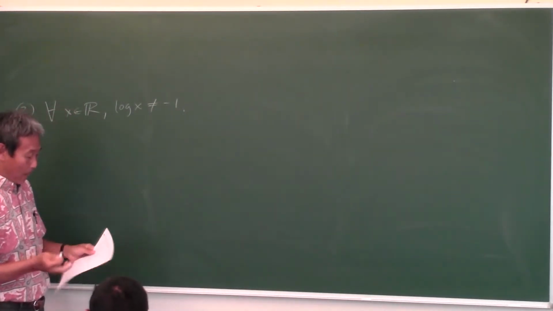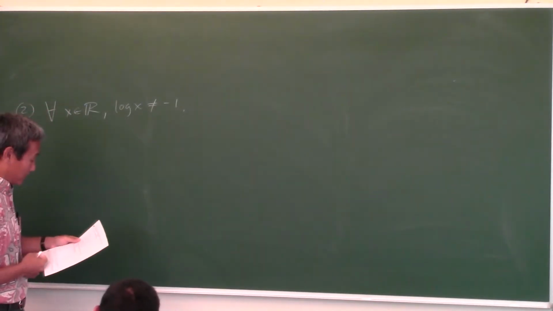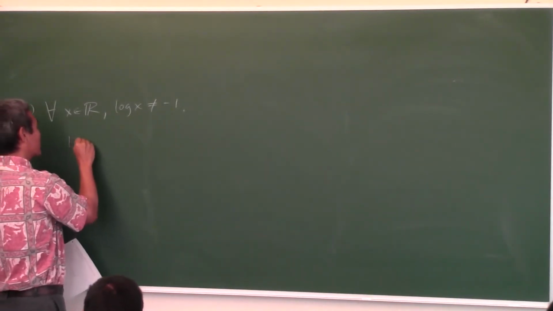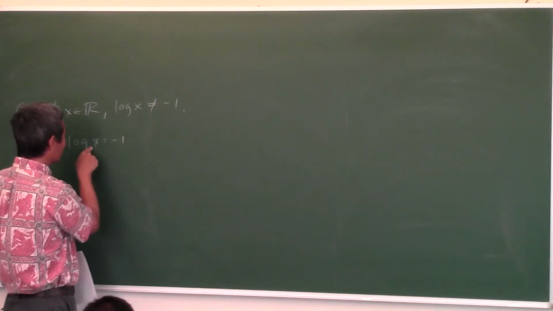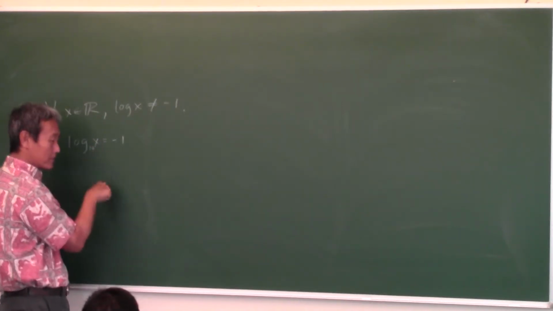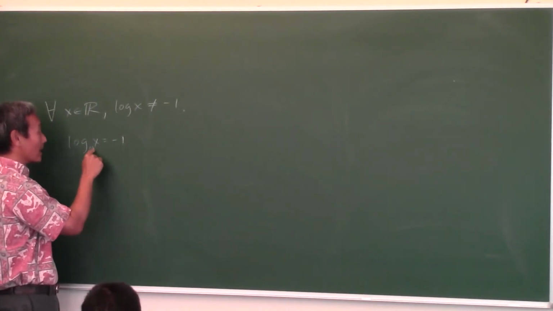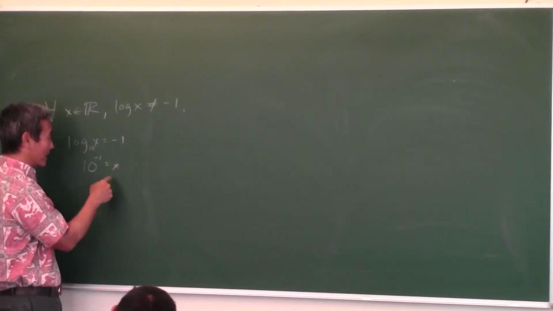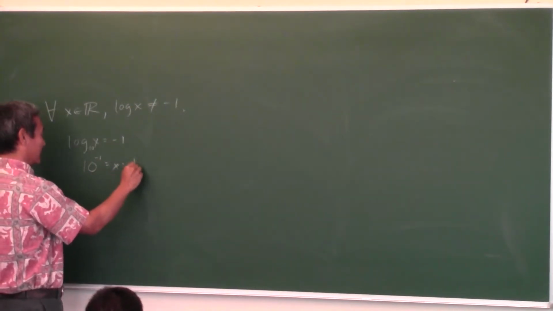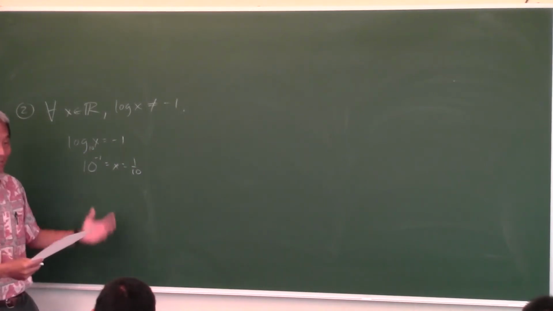Okay, now the problem then is, is the original statement true or false? Is there a real number such that log of x equals -1? Well, let's just review some algebra 2. If there's no base written on this logarithm, what base is that? 10. And when you have it in log form, how do you change it to exponential form? This means the same thing as 10 to the -1 equals x. And is there such a number as 10 to the -1? Yeah, that's 1/10. And is 1/10 a real number? Yeah, so it's true then, right?